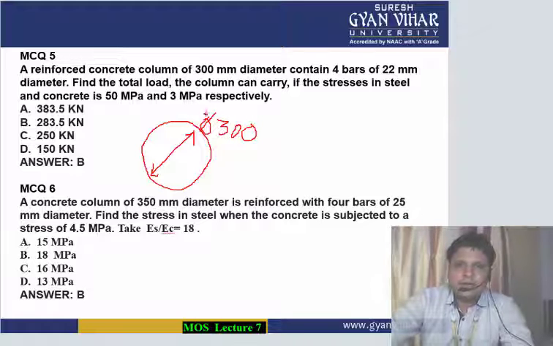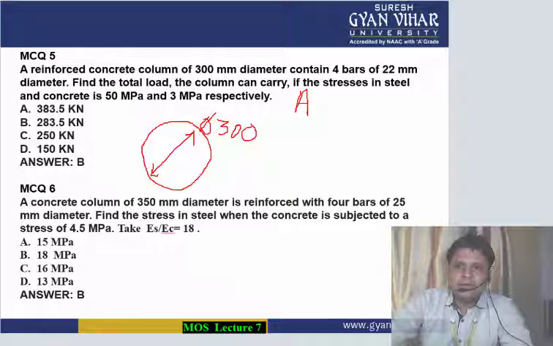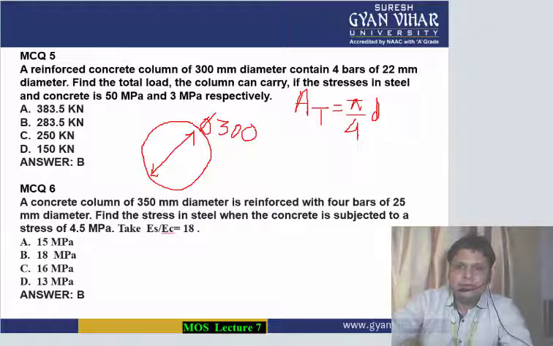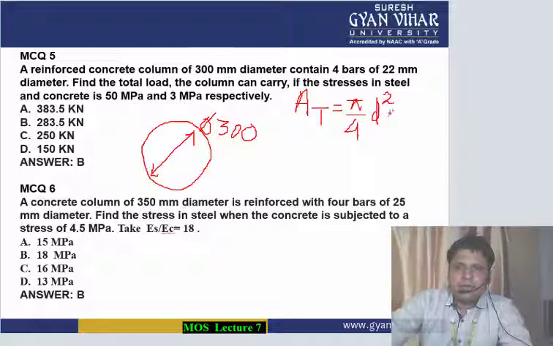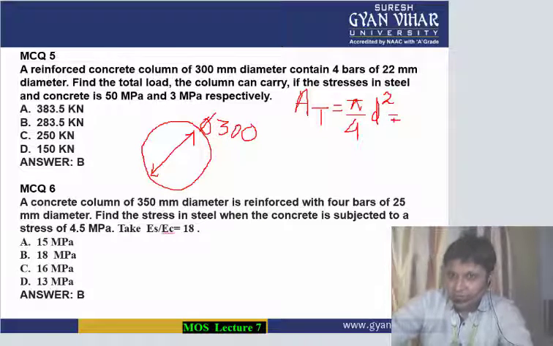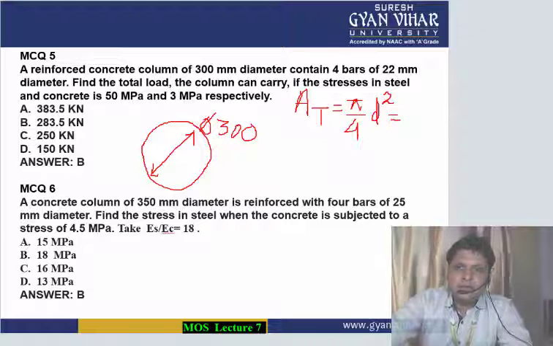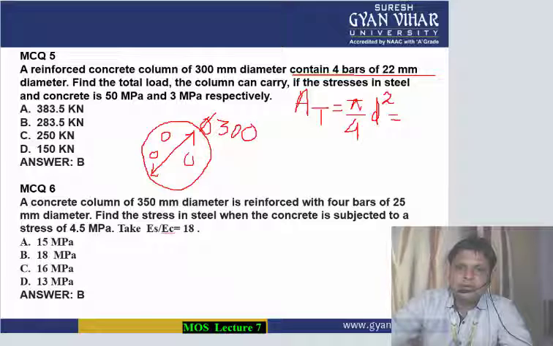From this we can calculate the total area. The formula we all know is pi by 4 d square. By putting d as 300, we can calculate the total area. Also the question says that it contains 4 bars of 22 mm diameter, and the diameter of each one is given, so the area of steel you can easily calculate.